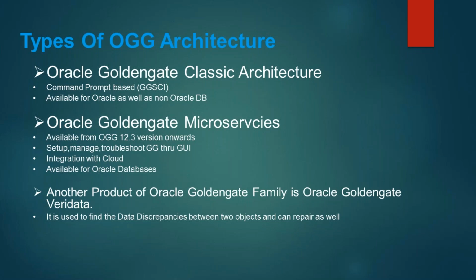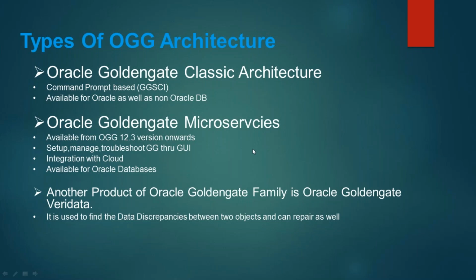Now the question is why and how. This will be answered during subsequent parts of the course when we do the setup. As of today, if you have an Oracle database, you have the option of choosing either classic or microservices.